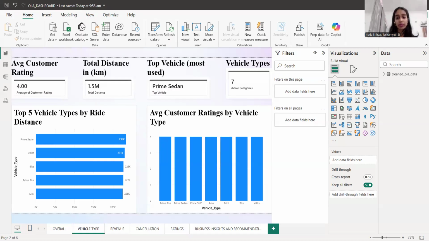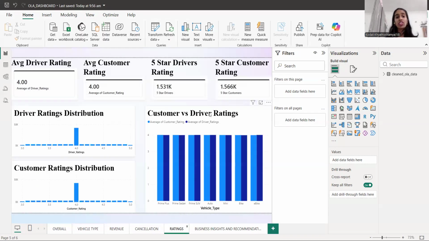Customer versus ratings are displayed based on the vehicle types. Here we can clearly see almost all the vehicles have the same customer and driver ratings. That doesn't make any major difference while rating the charts based on vehicle types. And the average driver rating is also 4 points out of 5. While, like I told, the customer rating is also 4 points.